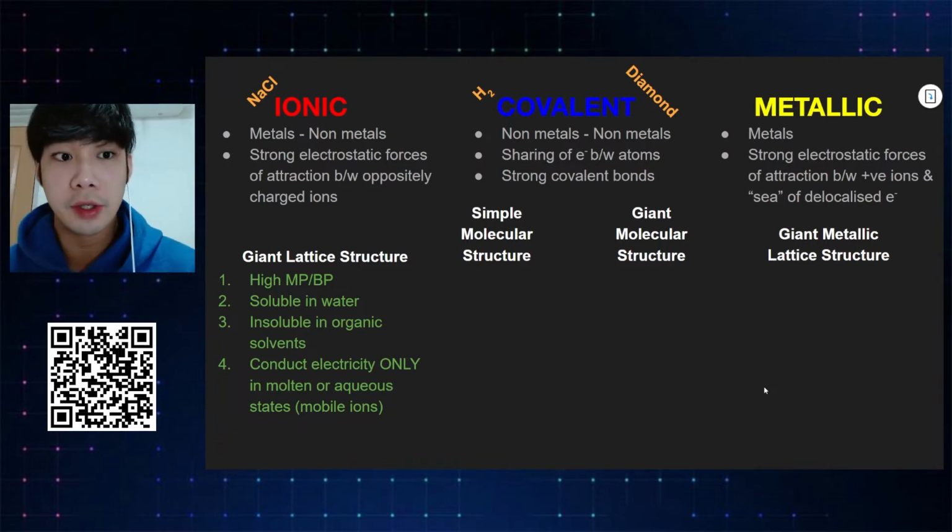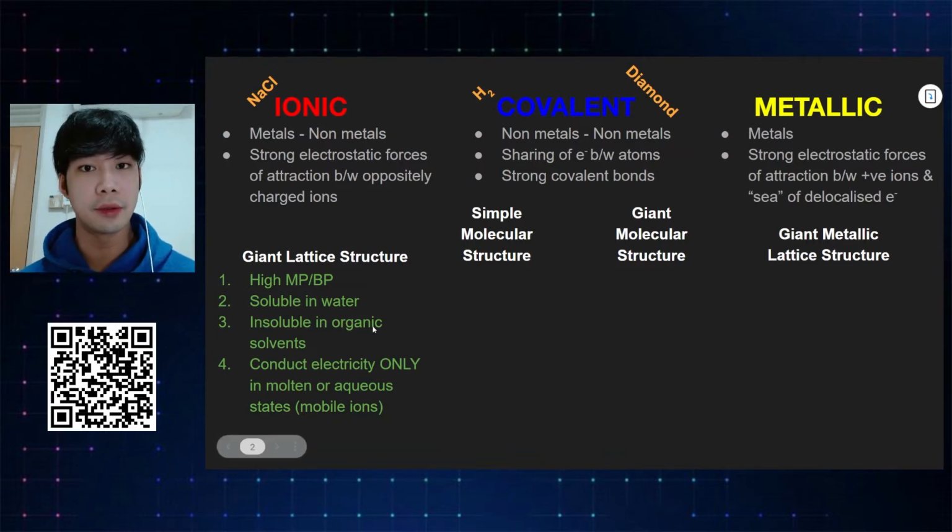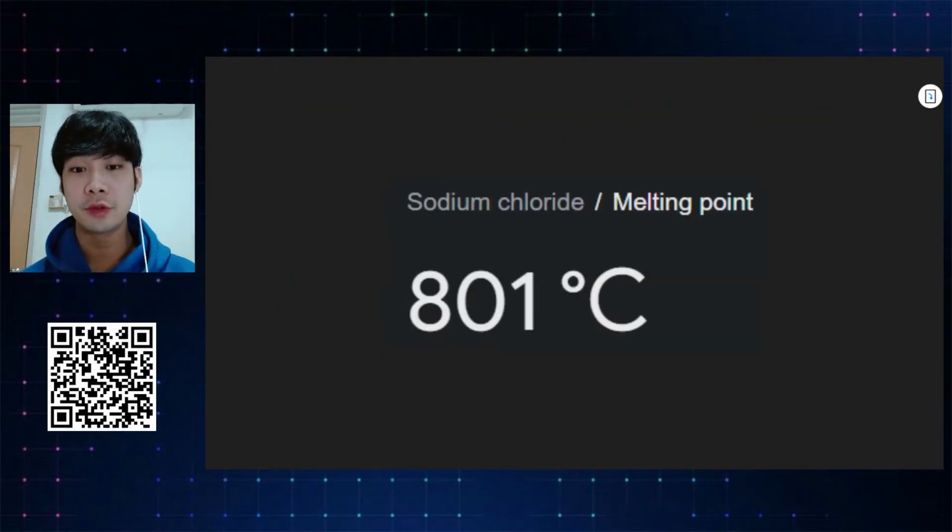So how do I memorize all these physical properties? Very simple. There's a memorizing technique called anchoring. What I always do is I anchor ionic bonds to sodium chloride, which is our table salt, and covalent bonds, the simple molecular structure to hydrogen and giant molecular structure to diamond. I got this information through Google. It shows that sodium chloride has a melting point of 801 degrees Celsius. That's super high. That's why sodium chloride, or table salt, has a very high melting and boiling point.